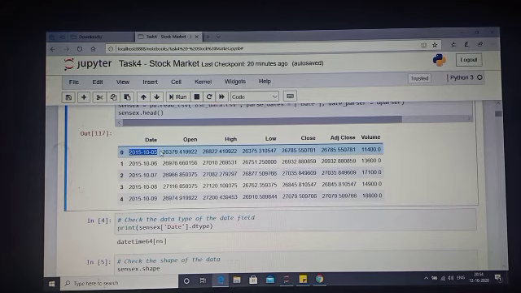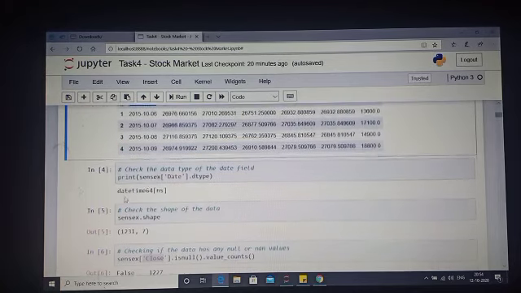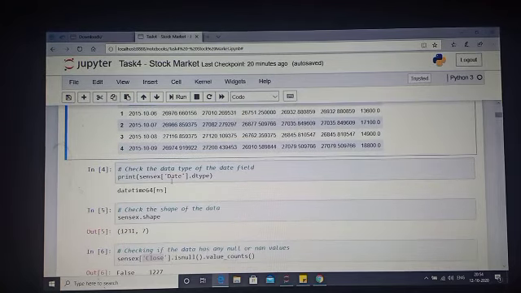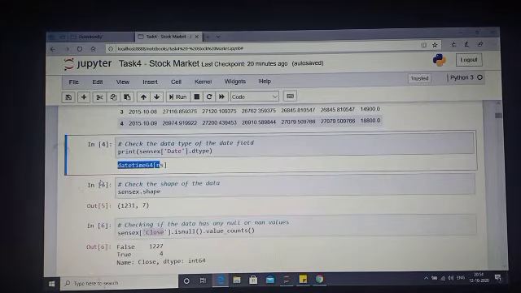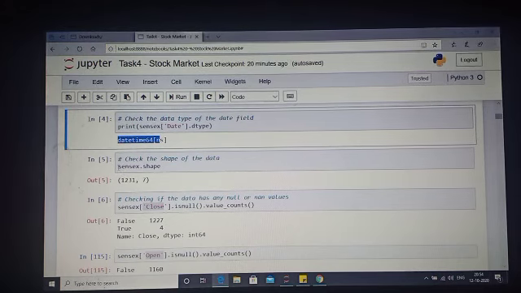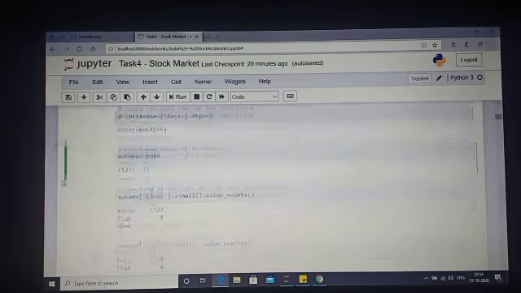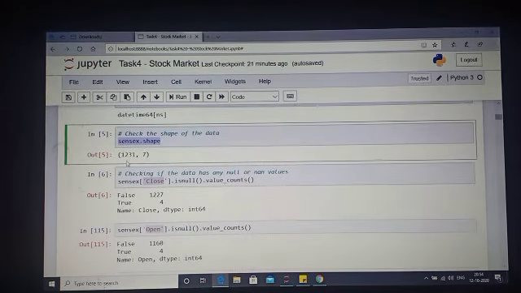Now this is considered not as a string or an object. It is considered as a date. Now the system recognizes it as date. The rest of all of them are objects. So see, the data type of the date column is datetime. Now it considers it as a date. I've just tried to see what's the shape of that Sensex data. It's around 1231 rows in 7 columns.